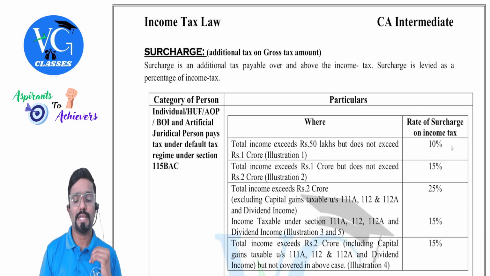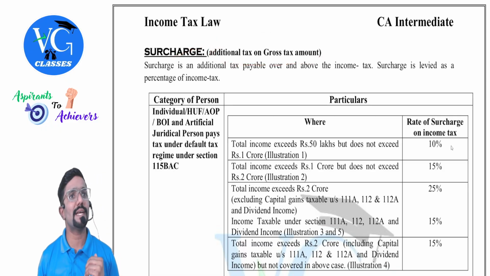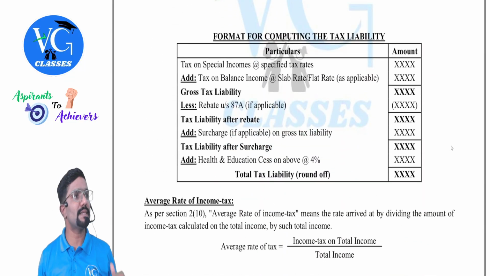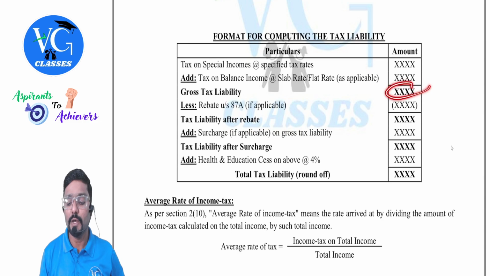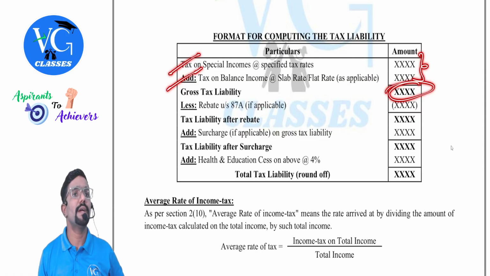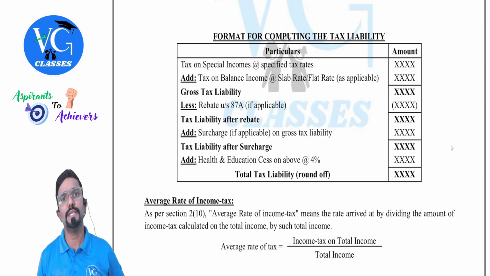Surcharge is an additional tax on the gross tax amount. Guys, I had already explained the format. Whenever surcharge is applicable, assume surcharge is 15%. You will apply 15% on what figure? Gross tax figure. First, you will calculate tax on special income plus tax on normal income. You will add up both and then calculate the surcharge on this figure.